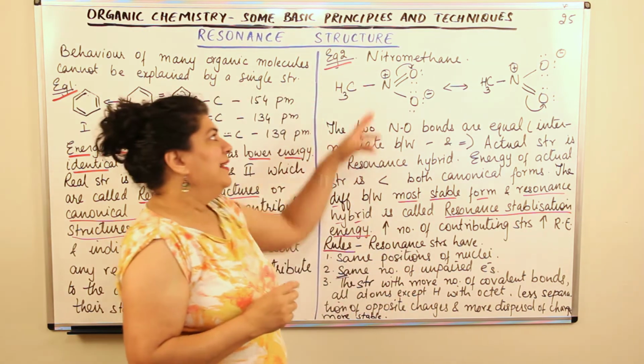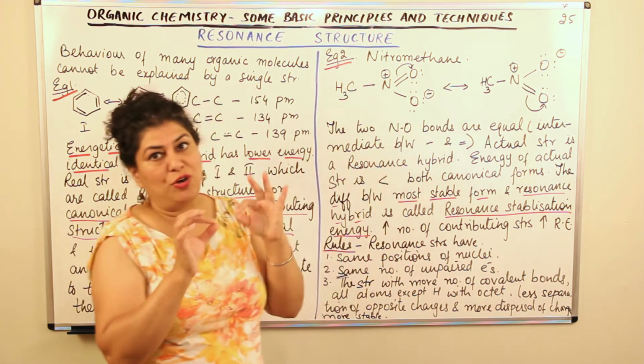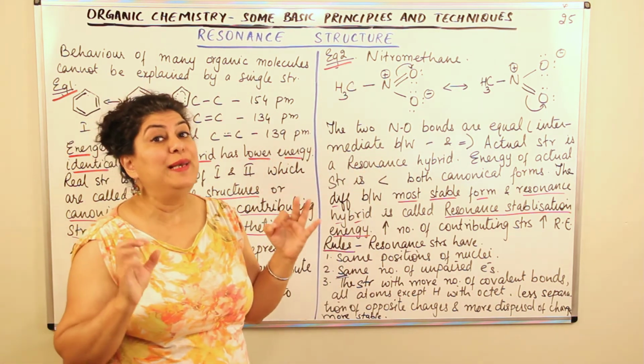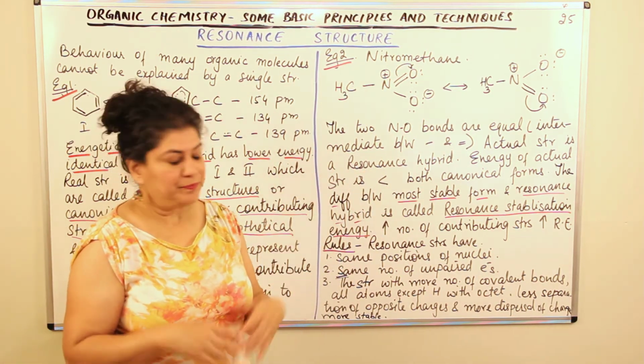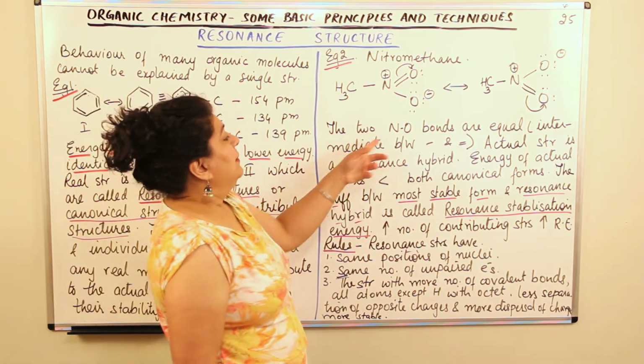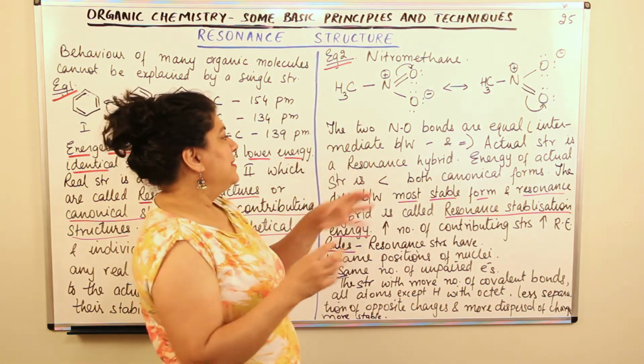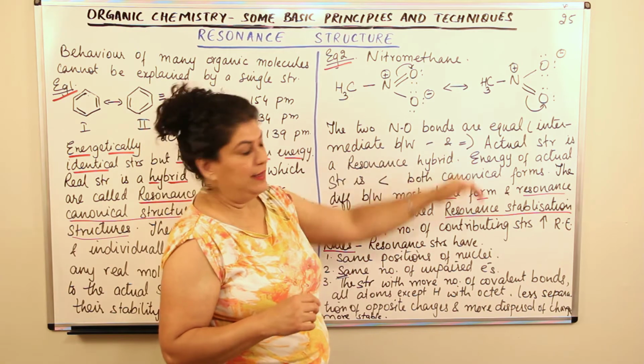But we find that in nitromethane, both the bonds between nitrogen and oxygen have equal length and behave equally, which also indicates resonance. So the two NO bonds are equal, their length being intermediate between that of a single bond and a double bond.